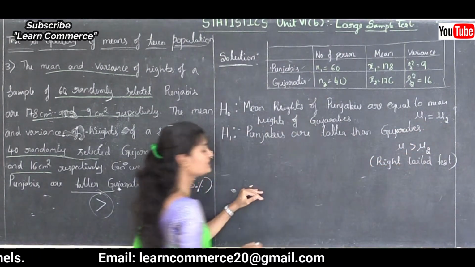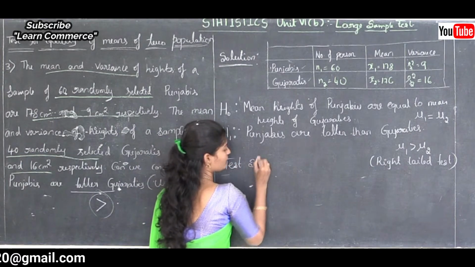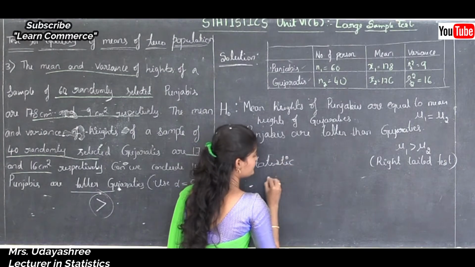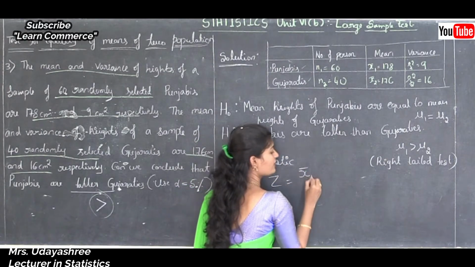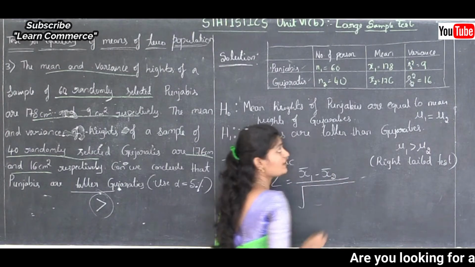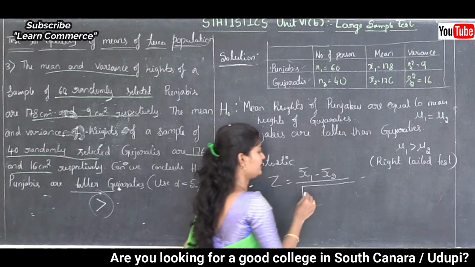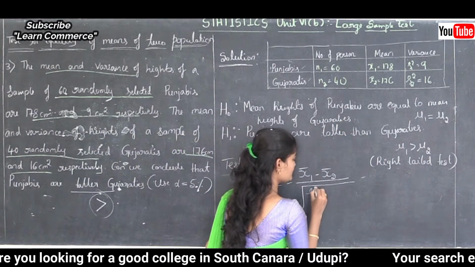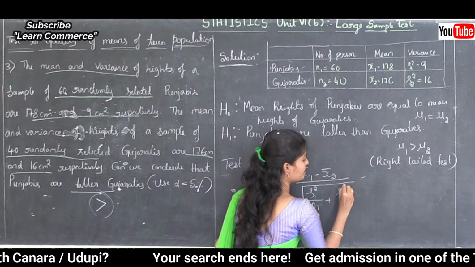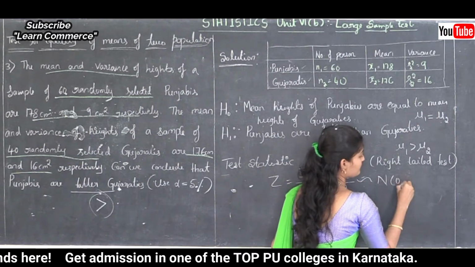Okay, next step 3 is the test statistic. That is z is equal to x bar 1 minus x bar 2 divided by, here sigmas are unknown, so we replace them by small letter s, square root of s1 square divided by n1 plus s2 square divided by n2, which follows normal 0, 1.